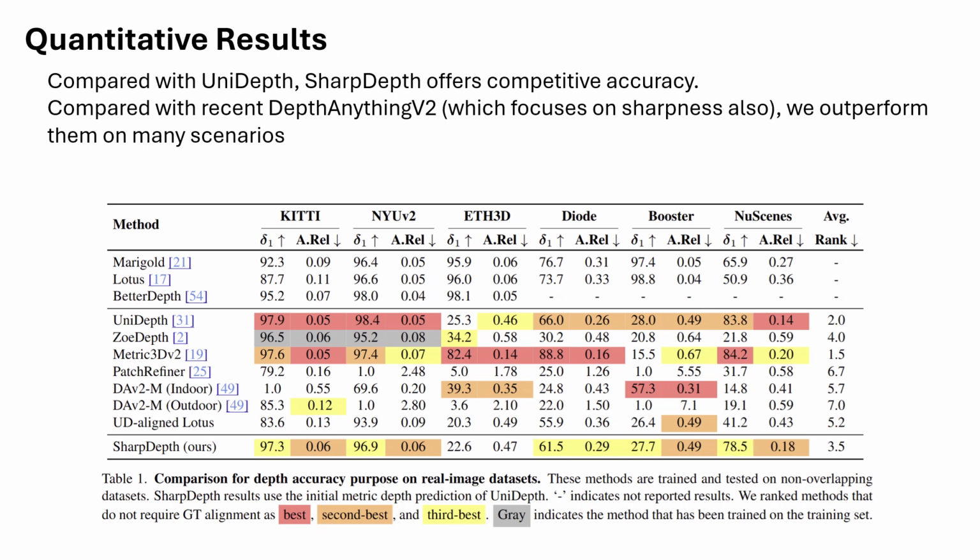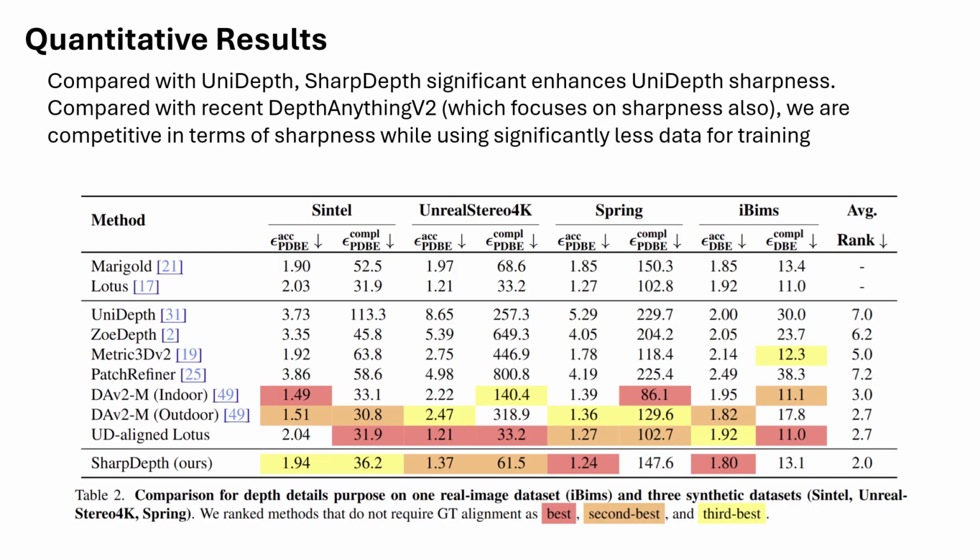We perform detailed quantitative results, comparing with many state-of-the-art models. When comparing metric accuracy, our depth maps demonstrate competitive accuracy in zero-shot metric depth estimation. Compared to recent methods like Depth Anything v2, which also emphasize sharpness, our approach outperforms them in many scenarios. While we do not expect to surpass our teacher model, UniDepth, our results are only marginally lower, as shown in the table. In terms of sharpness accuracy, we benchmark our model on several synthetic and real-world datasets.